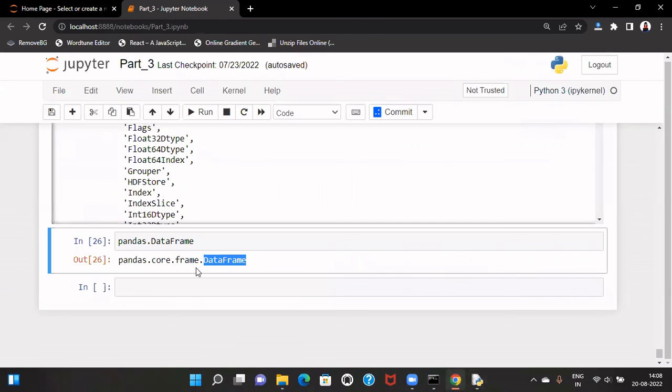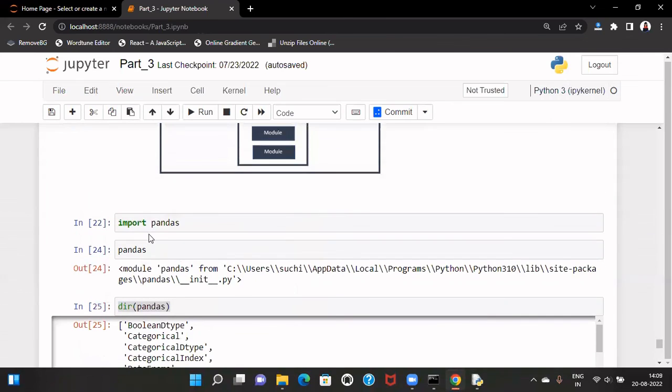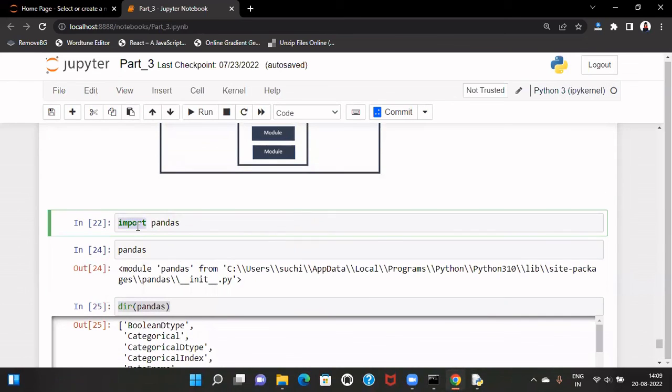And what we are doing here, we are just using pandas.core.frame.DataFrame. This class we are accessing here. So this is the class inside this frame module, and frame module is inside this core package, and core package is a part of the pandas library. So that's it. That's the concept of module, package, and library. And when we are trying to import things from a library or a package, we are going to use this import keyword.